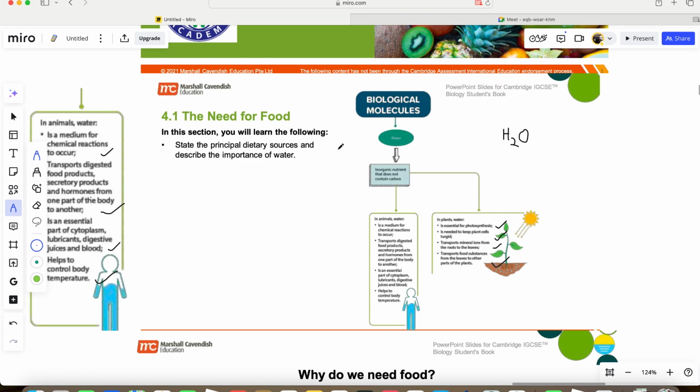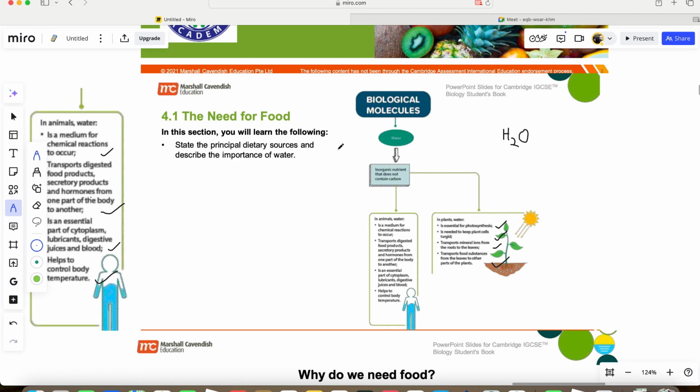Not only the digested food products, also the secretory products like the hormones. Hormones cannot move on their own if they are not carried in water. Blood is mostly liquid, mostly water. The liquid part of the blood is called the plasma. We're going to talk about that later on.